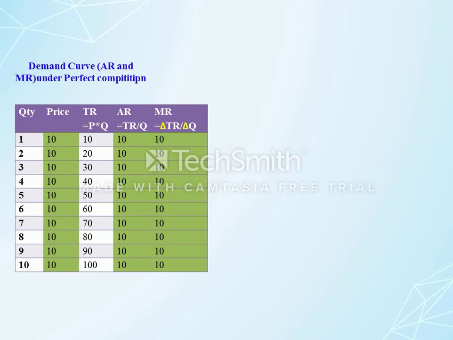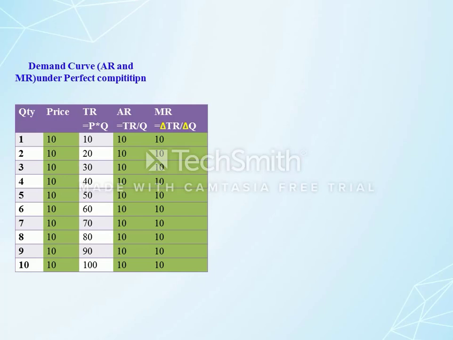For the first quantity he gets revenue of 10. When he sells the second quantity, he receives revenue of 20, so revenue increased by only 10. One by one, as the seller sells quantity, he gets revenue of 10, 20, 30, 40, 50, 60. It means he is getting more and more revenue at a constant increasing rate.